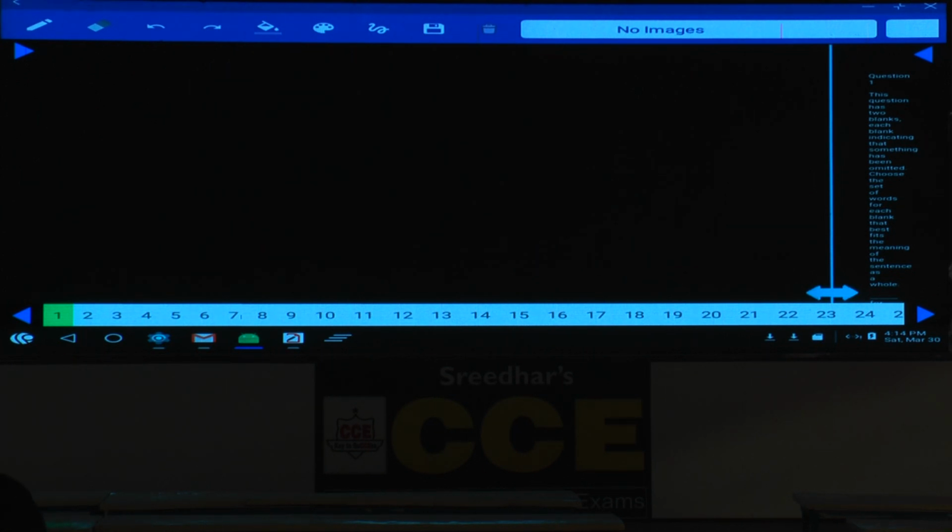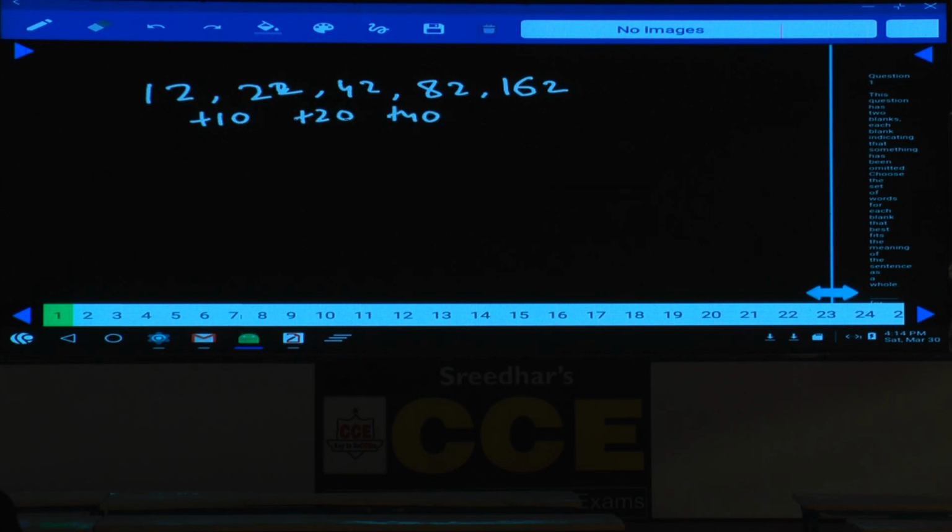Now in this 65, 12, 22, 42, next one, 82 and 162. Now if you go for the difference, what is the difference here? The difference between the numbers is how much? Here the difference is 10, next difference is 20, next one is 40, next one is 80, and so on. And similarly here, now we need to start with what? D. What is the first number here? 29. And now the question is about the number coming in the place of E.